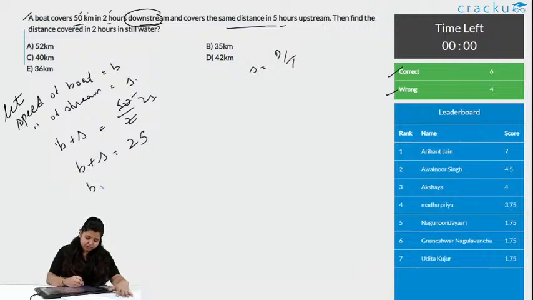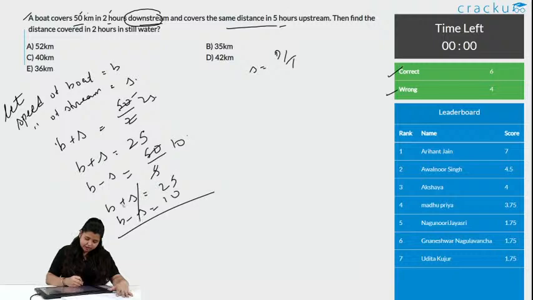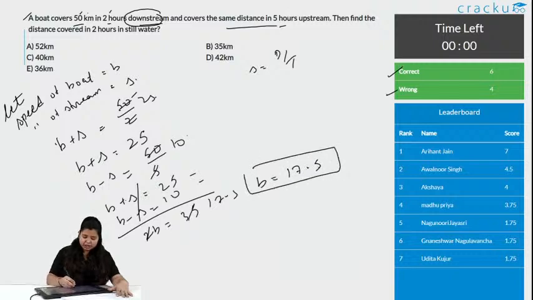So, in case of upstream, that is minus, same distance, how many time it took? 5 hours. So, it is 10. What you get now is B plus S is equals to 25 and B minus S is equals to 10. We got 2 equations, adding them, you get 2B is equals to 35, implies B is equals to 17.5. So, we know the speed of the boat.